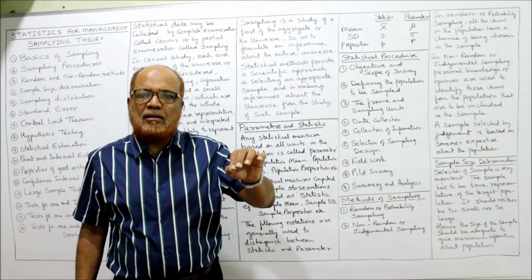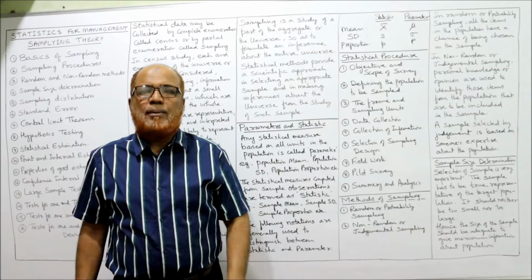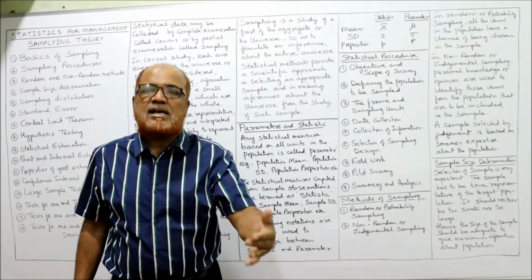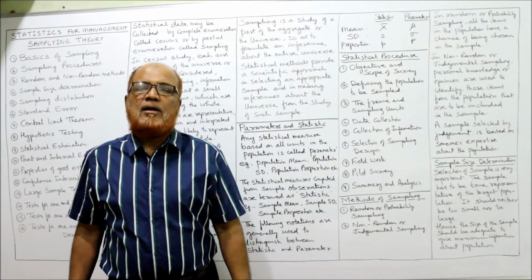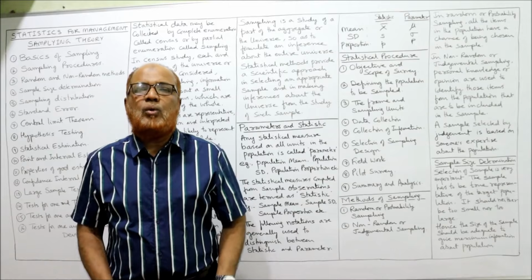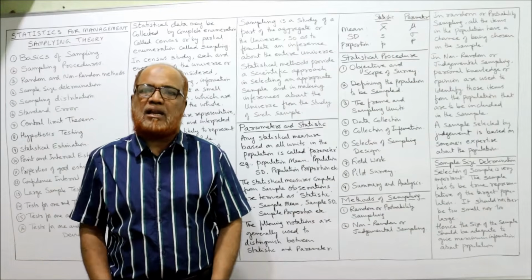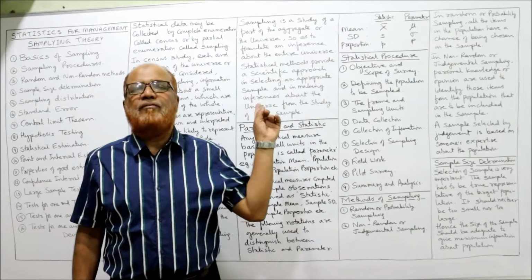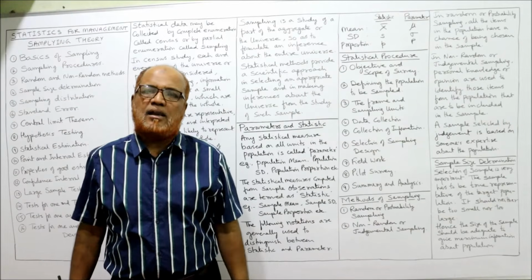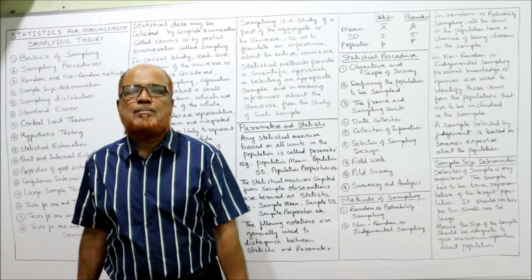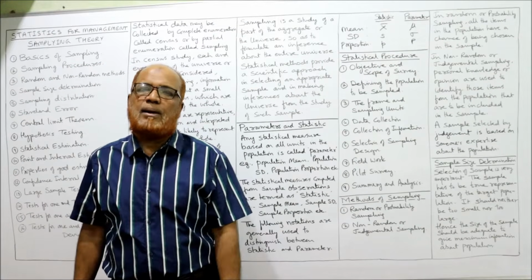So sampling is an old concept, but the statistical methods which are applied in sampling are new. The purpose of applying statistical methods in sampling is to reduce the standard error risk. To reduce the risk of sampling, we are applying these statistical methods. So this is the complete basic explanation about sampling.